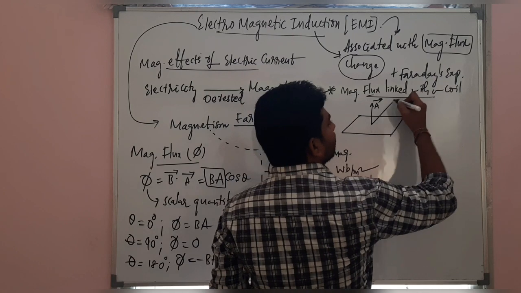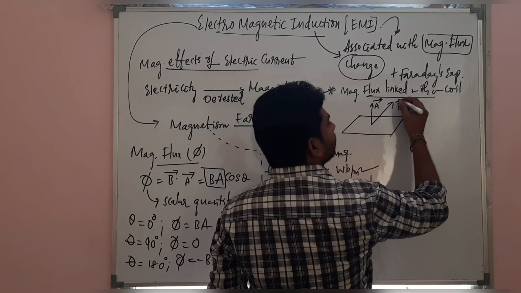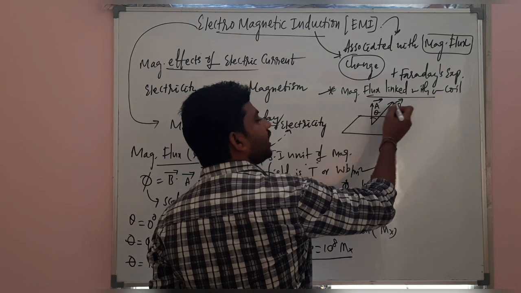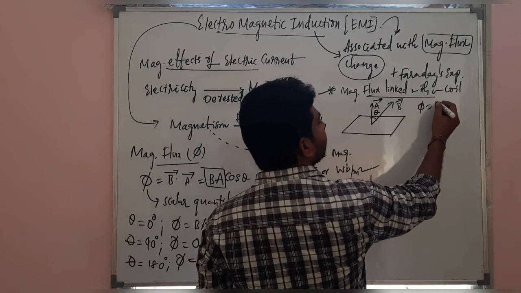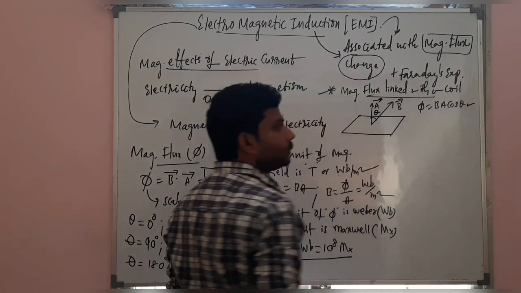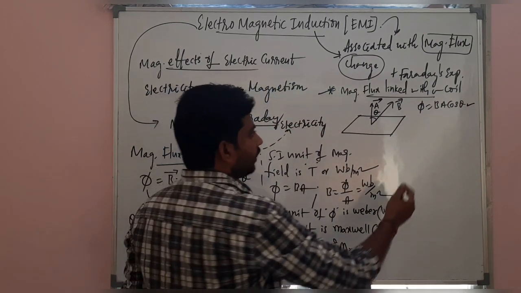This is B bar. The angle between them is theta, and the magnetic flux linked here is BA cos theta. This we know.